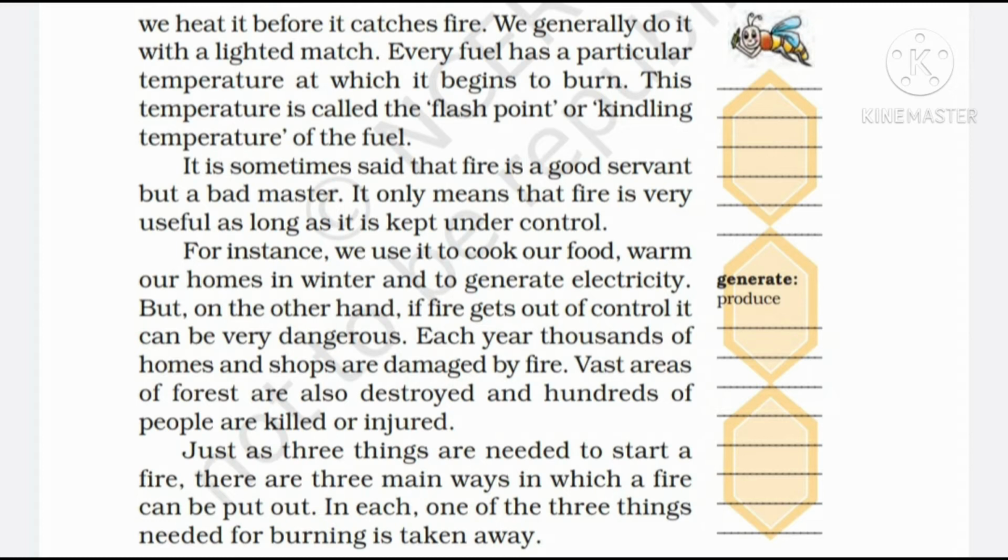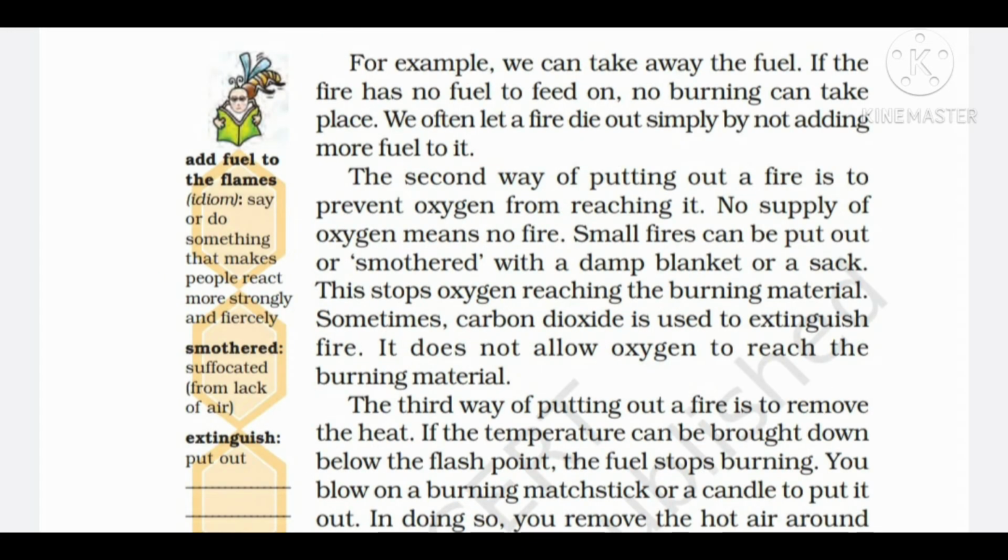So, students, we know the three things which are needed to ignite a fire. So, if we cut the supply of any one thing needed for fire, the fire will automatically be put out. For example, we can take away the fuel. If the fire has no fuel to feed on, no burning can take place. We often let a fire die out simply by not adding more fuel to it. Suppose you burn a few newspapers, okay, and then you stop adding newspaper to that pile. The fire will automatically be put out because you cut the supply of the fuel.